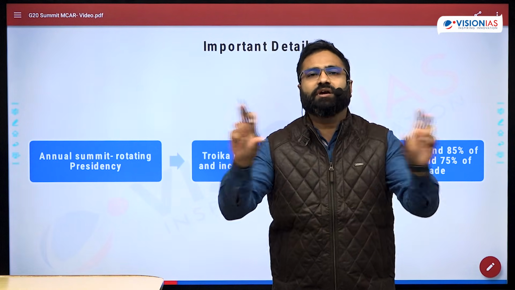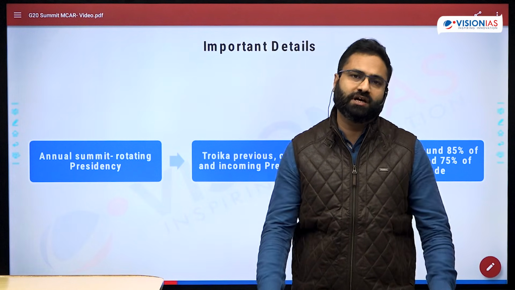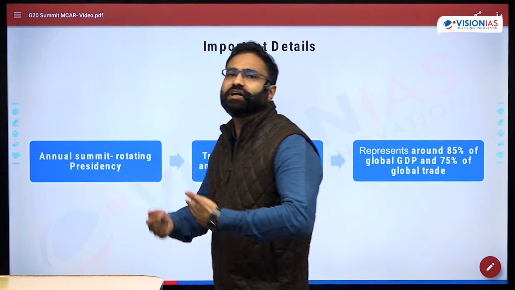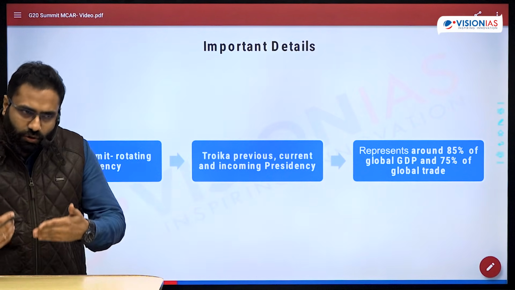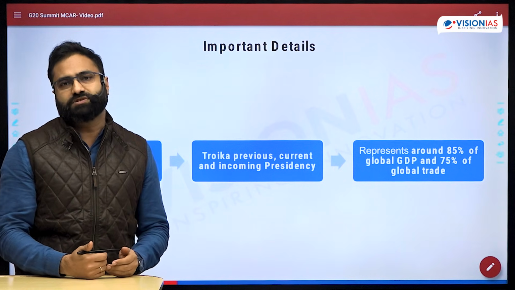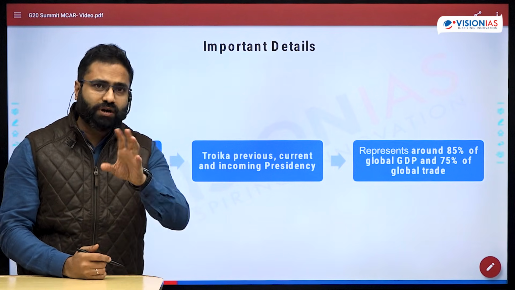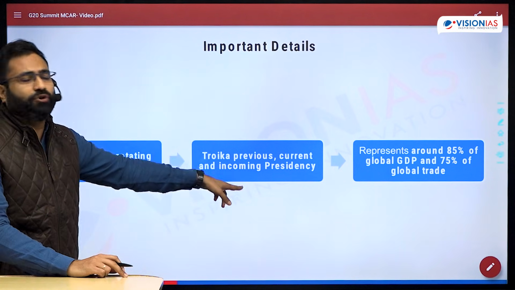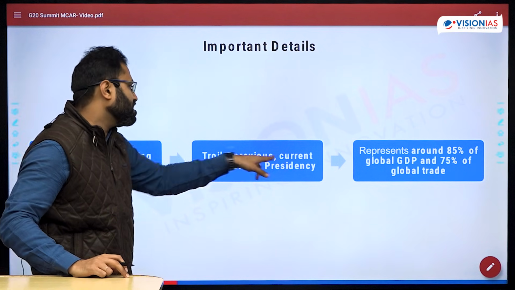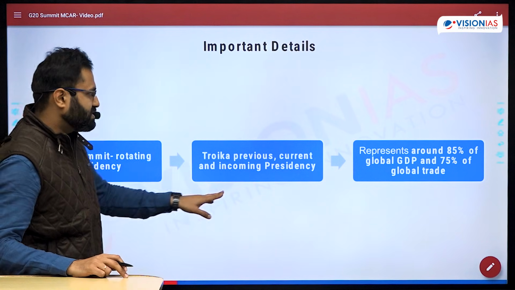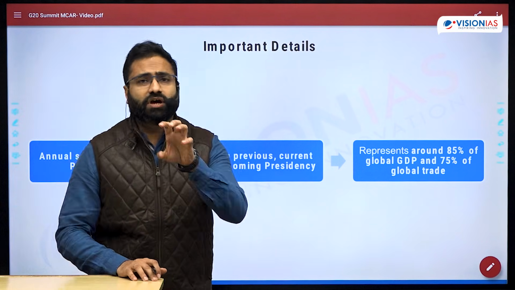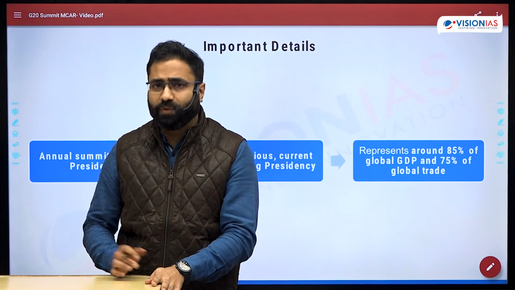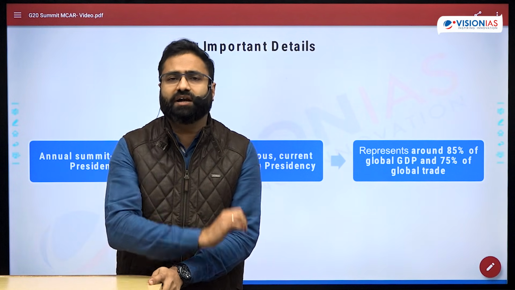So these form the governing mechanism of this body, so that at least for 3 years there can be continuity, and this continuity will be passed to the subsequent countries, right? So that's how it is important to understand the concept of Troika, which includes the previous, current, and the incoming presidency.